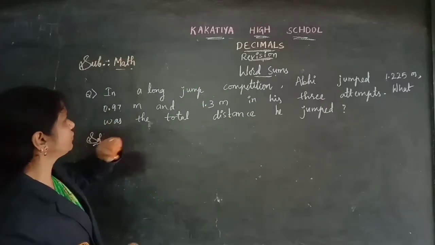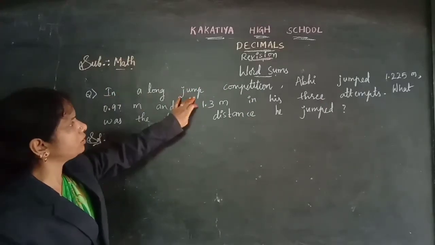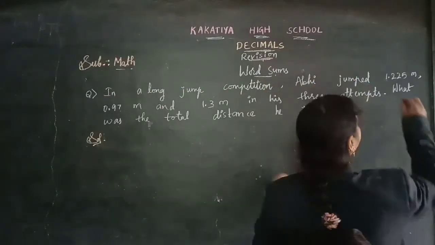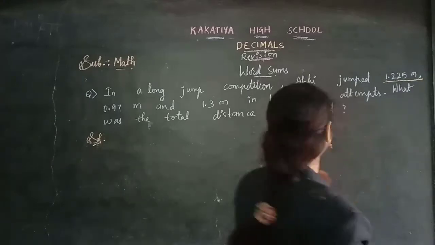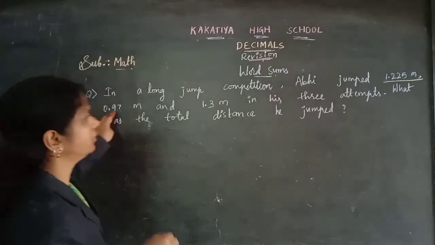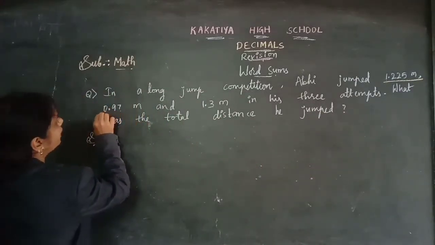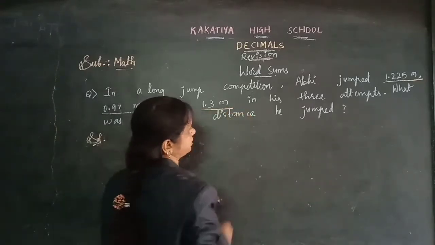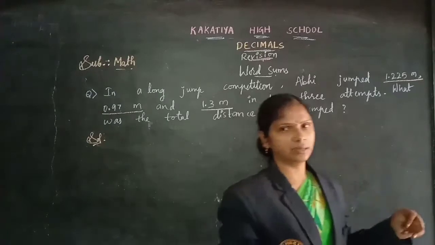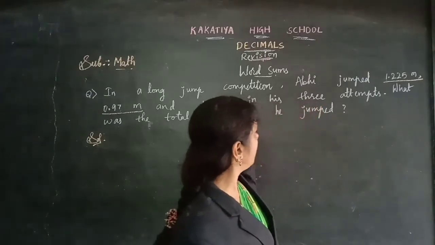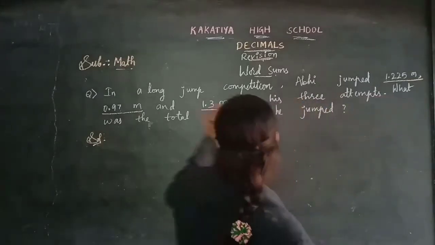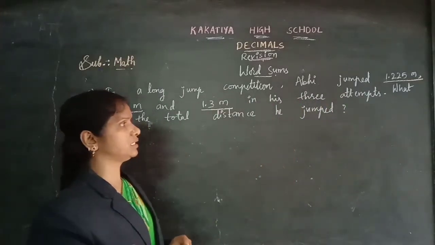Have a look at this word problem, children. In a long jump competition, Abhi jumped 1.225 meters and 1.97 meters and 1.3 meters in his 3 attempts. Okay, he jumped in 3 attempts. This much distance he jumped. What was the total distance he jumped?